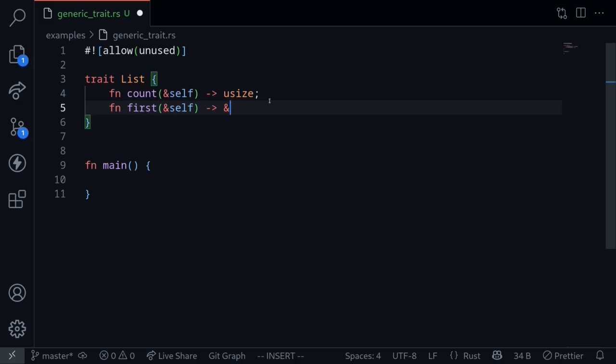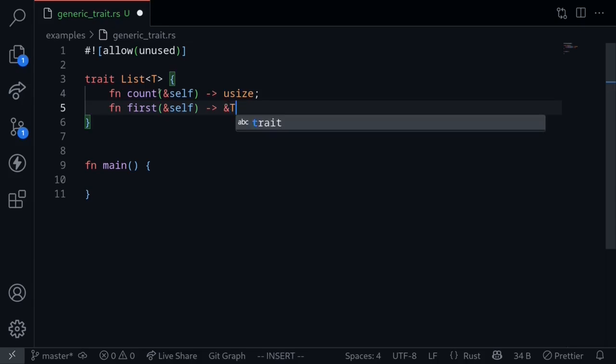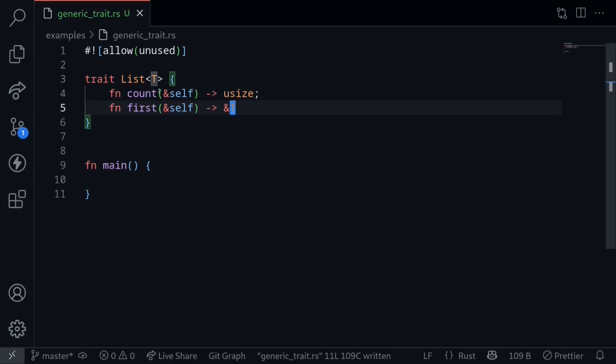For now, let's make this a concrete type. The first element will be a reference to u32. So here we're assuming that a list is a collection of the type u32, having the function called count, and when we call the function first, it will return the first element, which will be of the type u32. Now let's make this into a generic trait. To do this, we'll put a T over here, the placeholder type, and then we'll replace this u32, the concrete type, with our placeholder type. And this is how you define a generic trait.